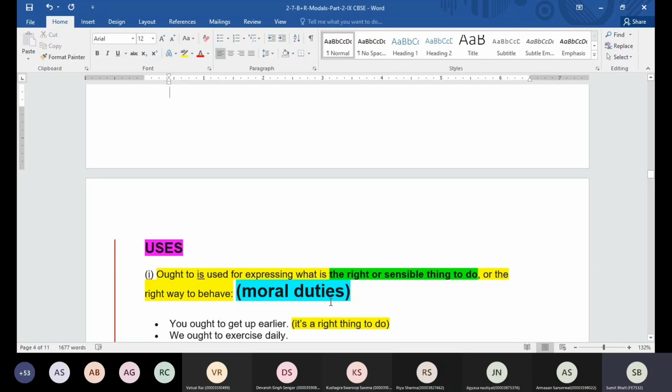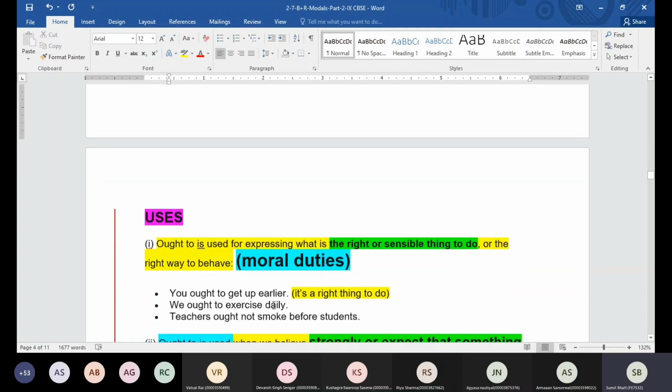we are talking about moral duties. Moral duties means something which is coming straight from your heart. Okay, you feel this is the right thing. In such a case, guys, use the word ought to. Like you ought to get up earlier. So this is why we are saying ought to here, not should.